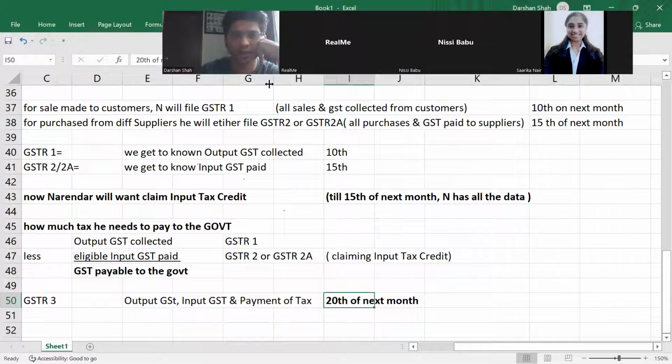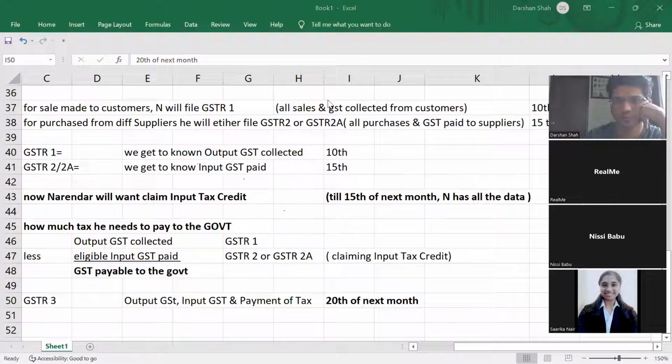So if you understood GST, Sir, in the GSTR 1 and 2, will the sales amount be shown or the GST amount? Both the sales amount as well as the GST amount. Like I said, what all data will I have? Name of the customer, GSTIN, the GST identification number, that is the registration number of the customers, sale amount, rate and GST amount. All the data I'll have to show. That's why we are preparing that summary sheet.